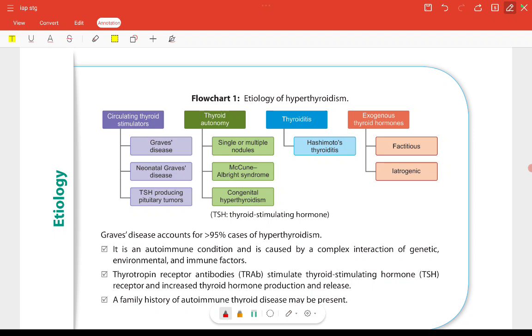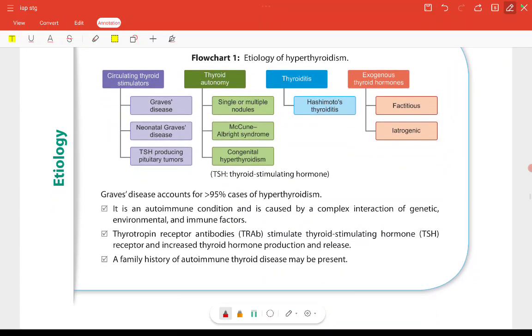In thyroid autonomy, single or multiple nodules are present, or McCune-Albright syndrome, or congenital hyperthyroidism. In thyroiditis, Hashimoto's thyroiditis can be seen, and exogenous thyroid hormones, factitious or iatrogenic. Now coming to Graves' disease, it accounts for more than 95% of cases of hyperthyroidism. This is something that we should know, that in most of the cases it will be Graves' disease.